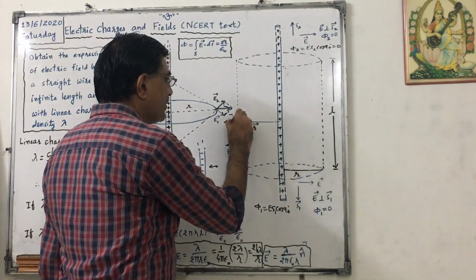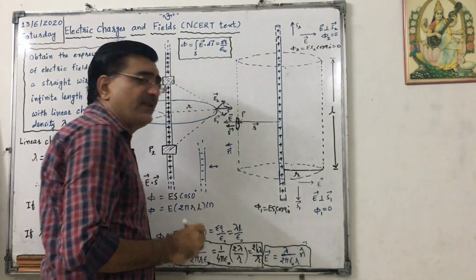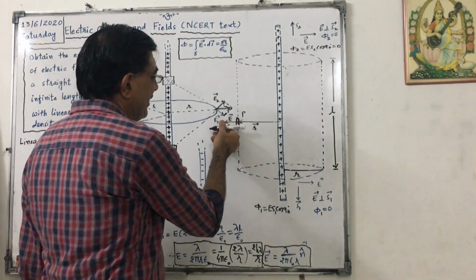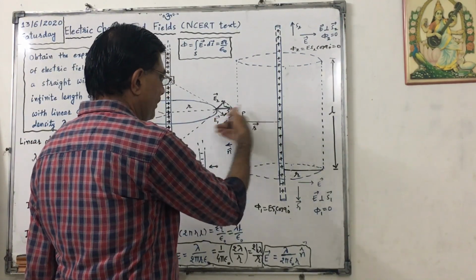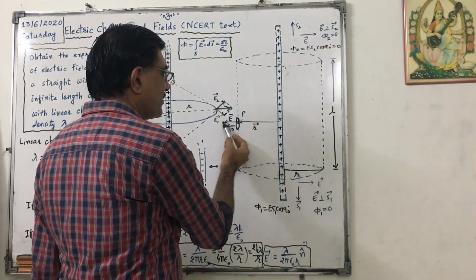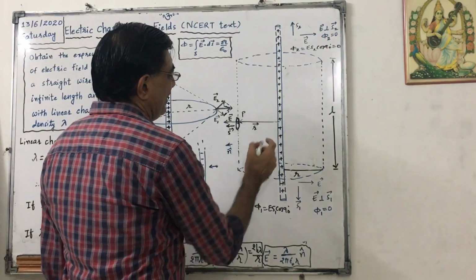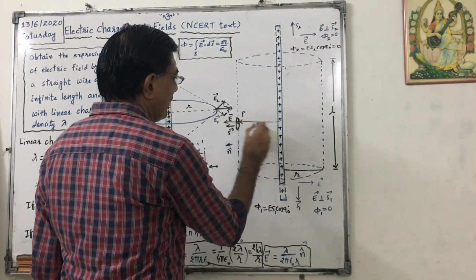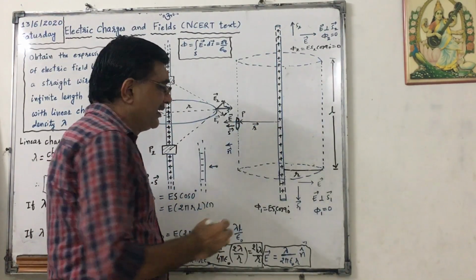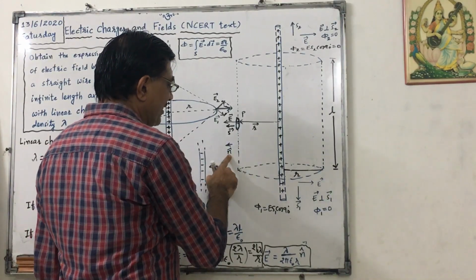See here, this point P. So consider a small surface element. The area is vector S, shown perpendicular, and vector E is also in this direction. And this is the position vector of the considered point, that is vector small r, and the unit vector in this direction is n cap.